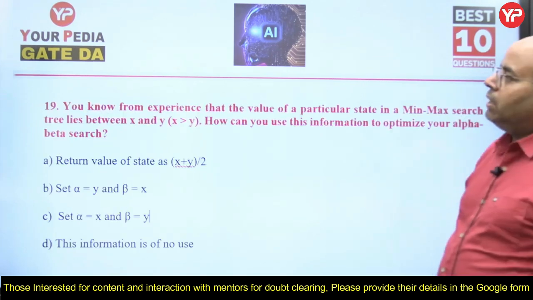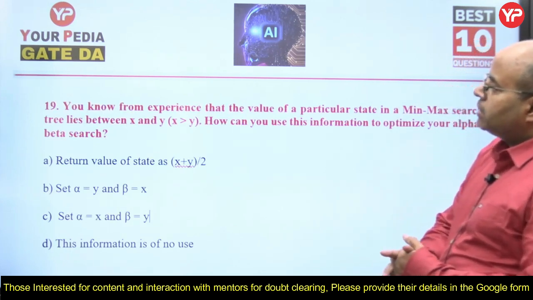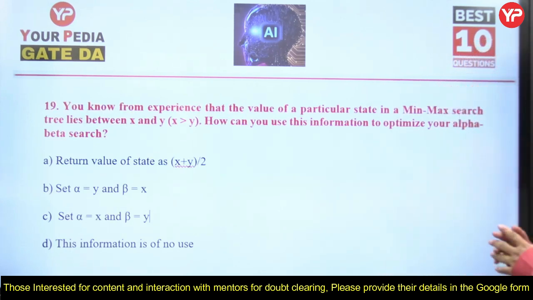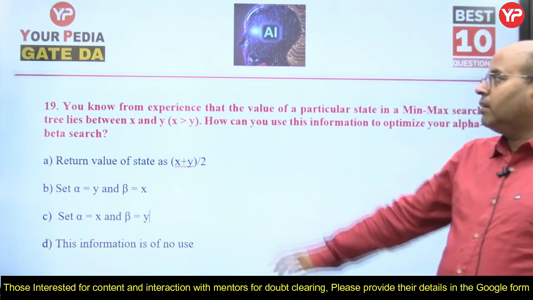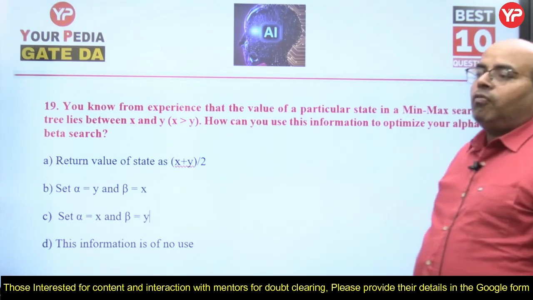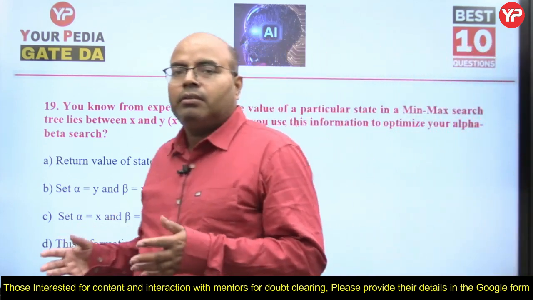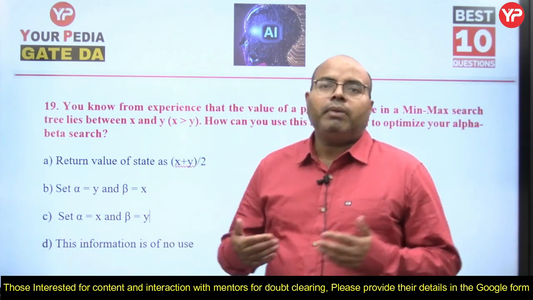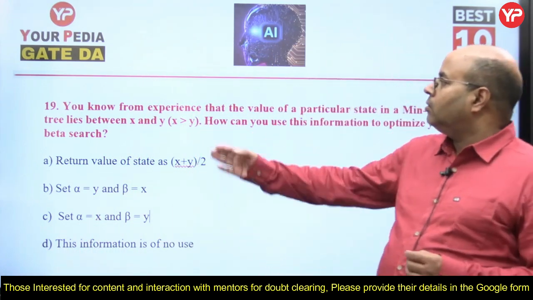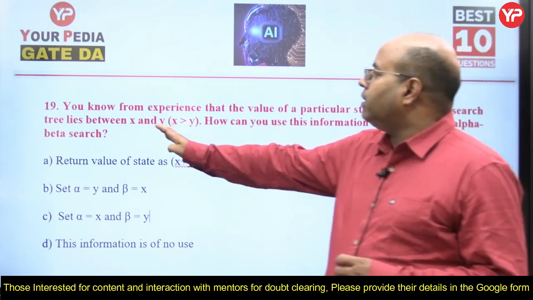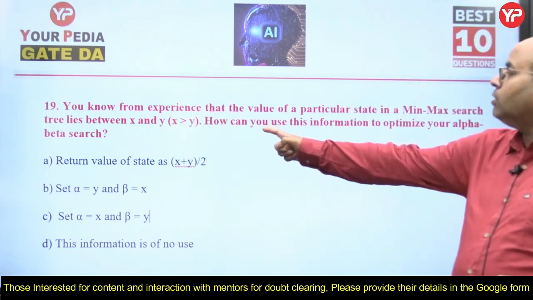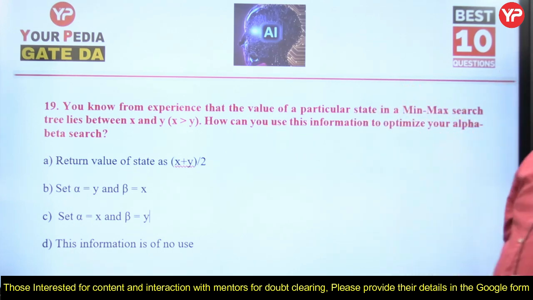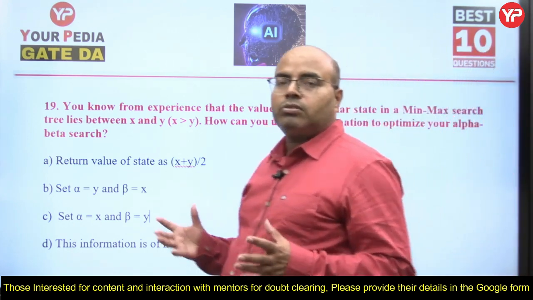Now 19th question. You know from experience that the value of a particular state in a Minimax search tree lies between x and y. We are going to perform a Minimax search here, working between this minimum and maximum x and y. And now we are going to perform alpha beta pruning also.